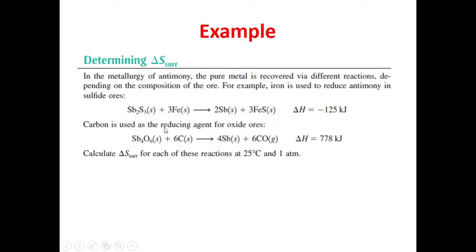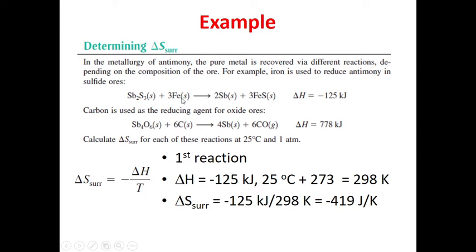First of all, we deal with the first reaction, and we need to calculate the entropy of the surroundings. So for the first reaction, what is the enthalpy? That is minus 125 kilojoules. And what is the temperature? 25 degrees Celsius. As the temperature is always in Kelvin, we need to convert Celsius into Kelvin by adding 273, and the temperature in Kelvin comes out to be 298 Kelvin.